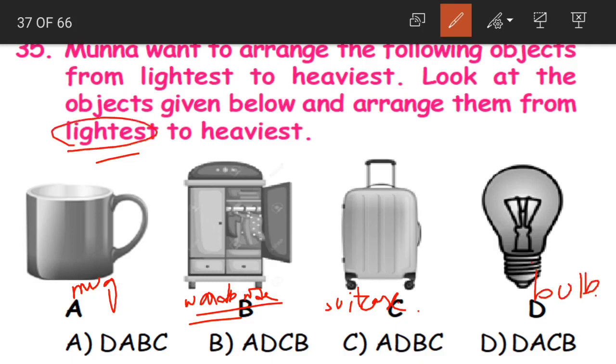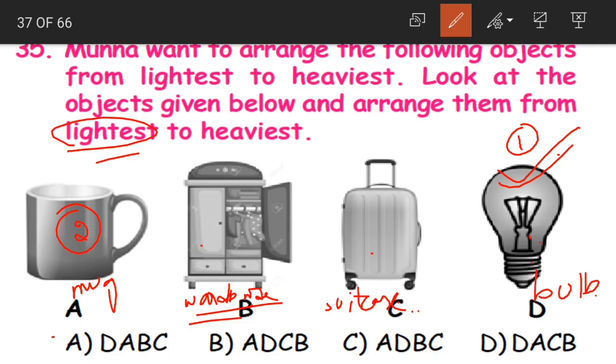Now which is the lightest among these? Yes, light bulb. Bulb is the lightest. It is not heavy at all. So D becomes the first one. Let me write 1 here. Bulb is the lightest. Now in the next 3 objects, which is the lightest one? Is it mug, the wardrobe or suitcase? Yes, it is mug. Next lighter object is mug.